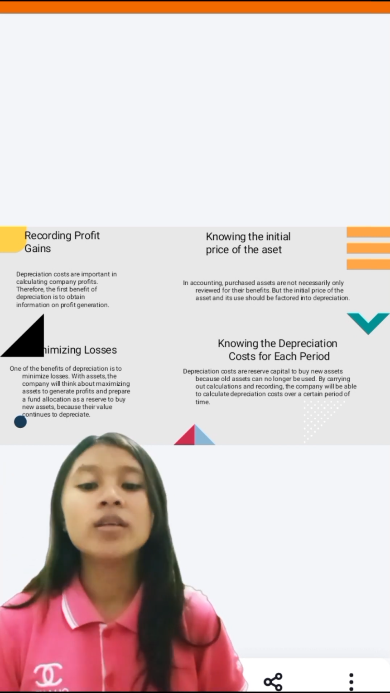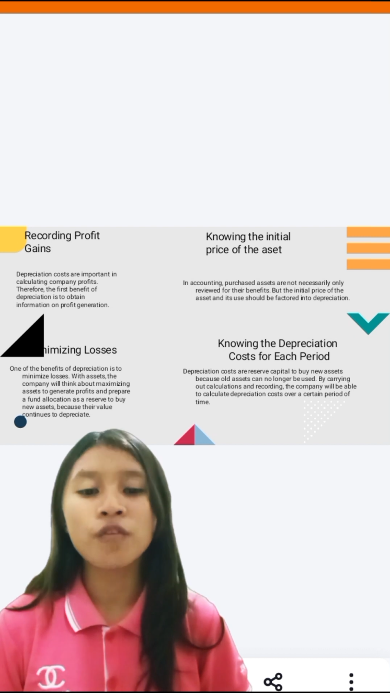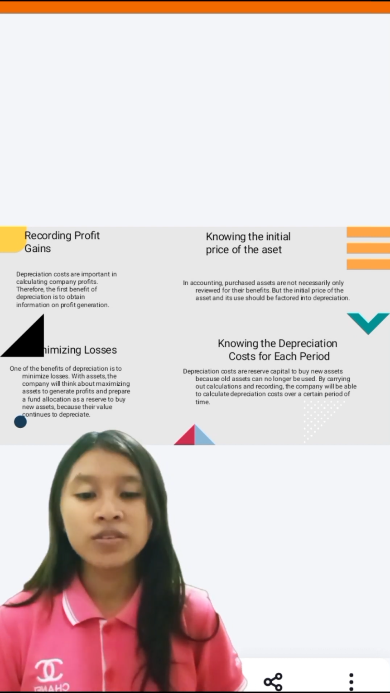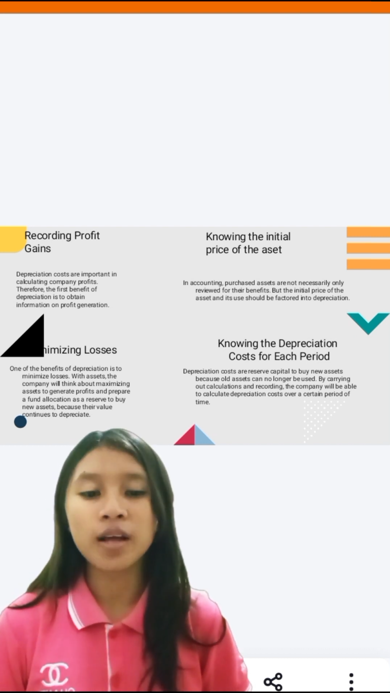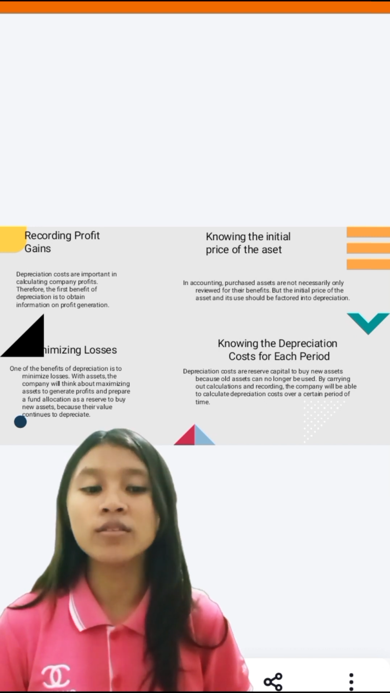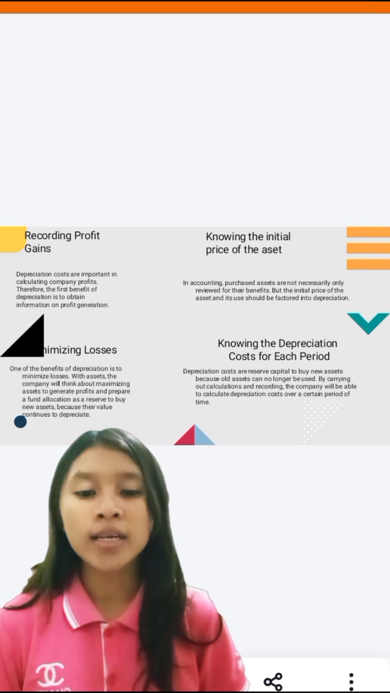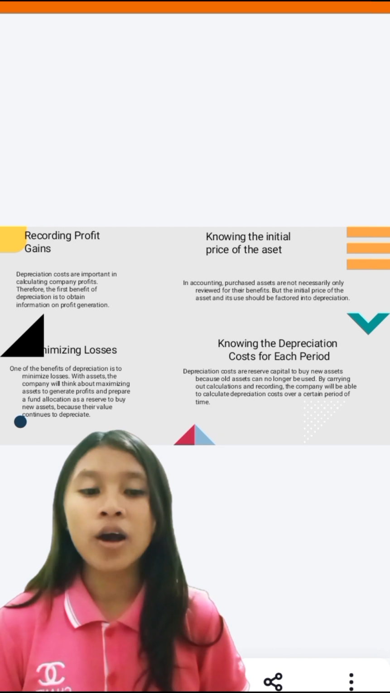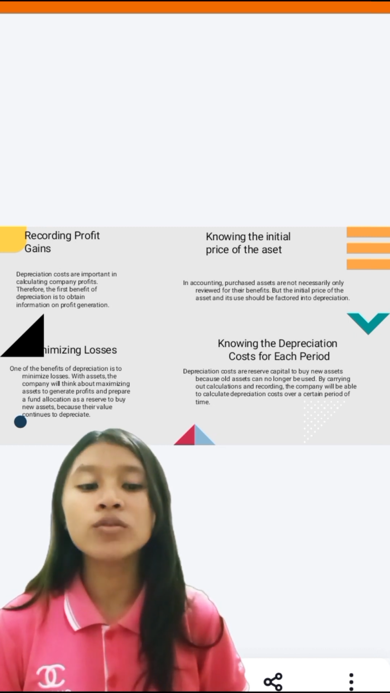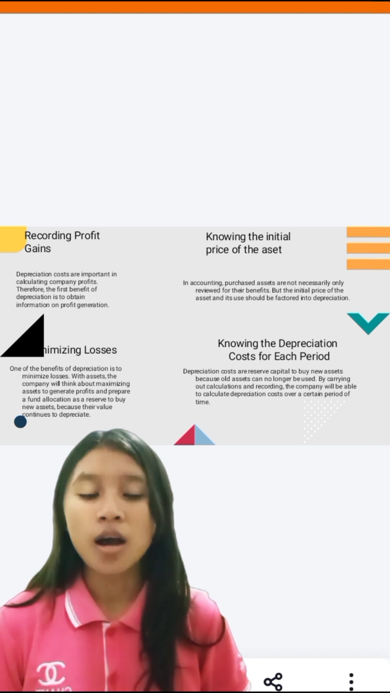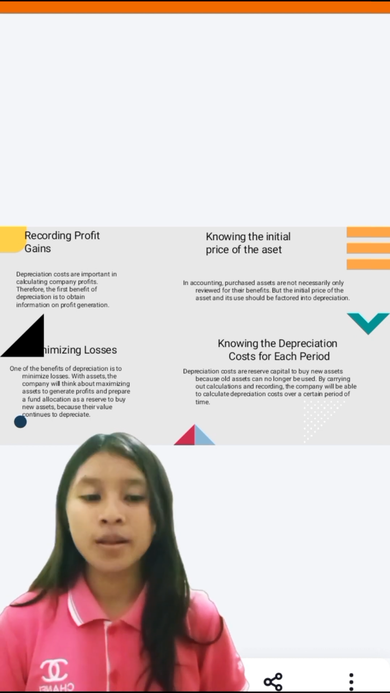4. Knowing the depreciation cost for each period. Depreciation costs are reserved capital to buy new assets because all assets can no longer be used eventually. By carrying out calculation and recording, the company will be able to calculate depreciation cost after a certain period of time.